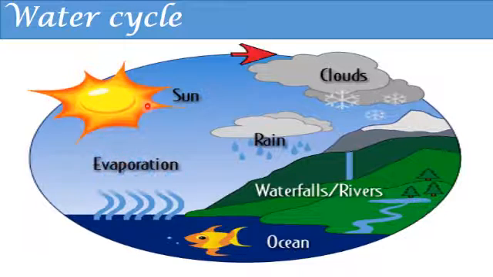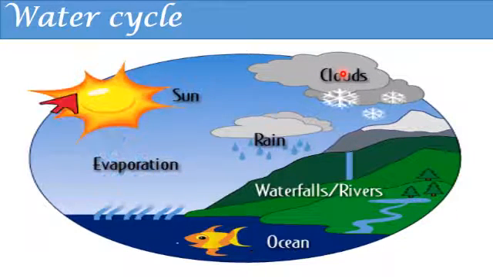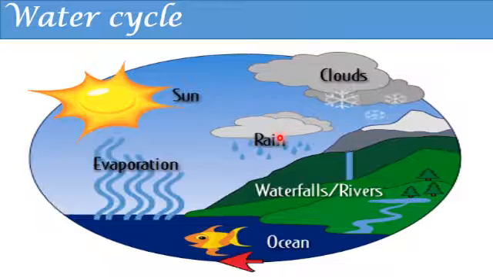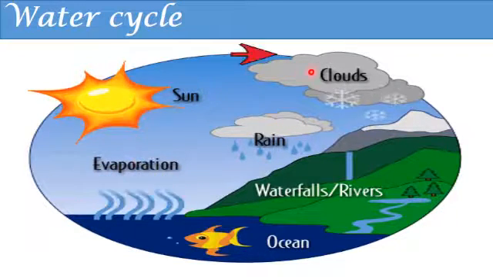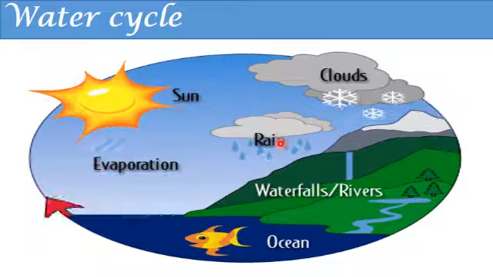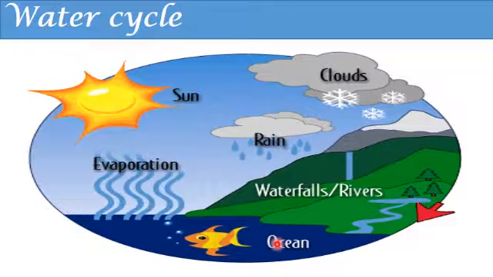Evaporation, then condensation, precipitation, collection. Evaporation, condensation, precipitation, collection. This is called water cycle.